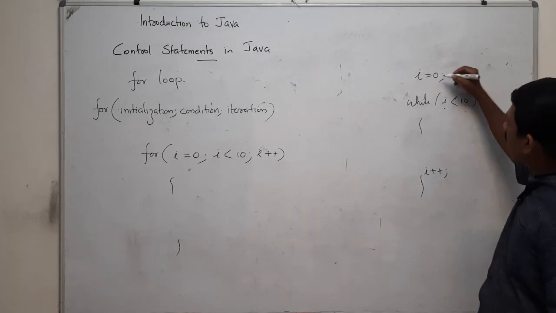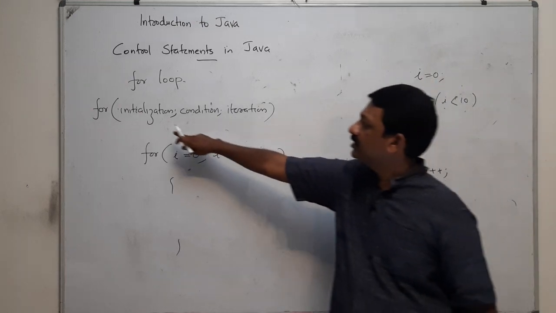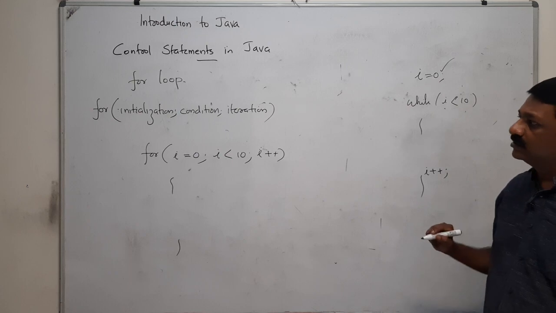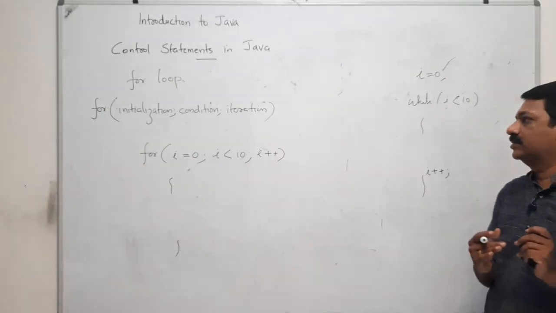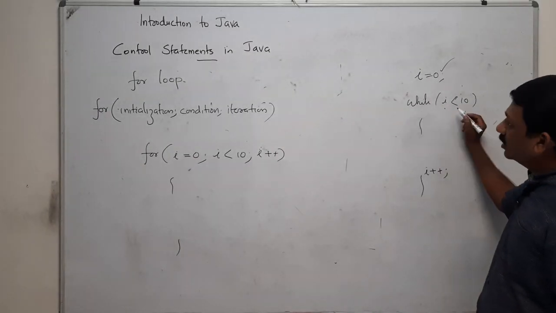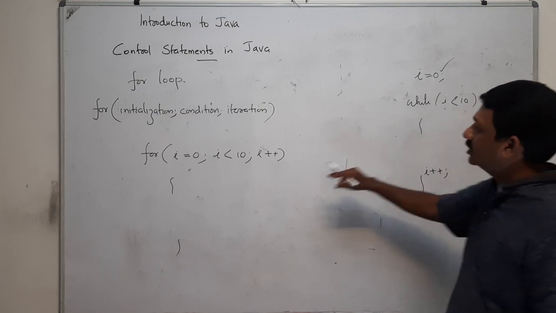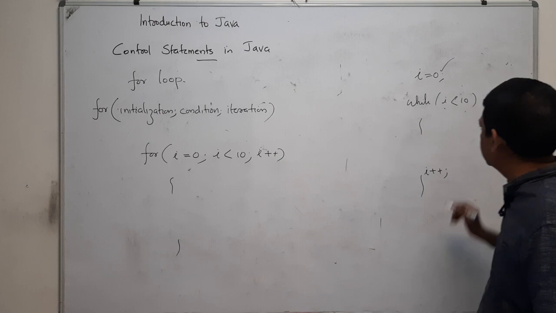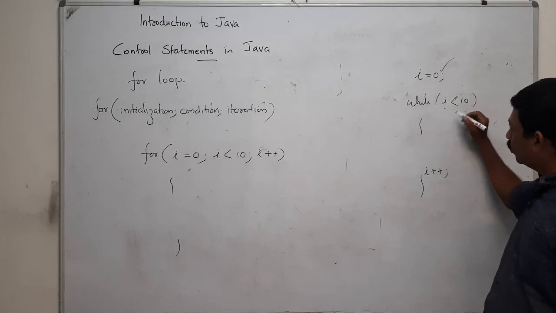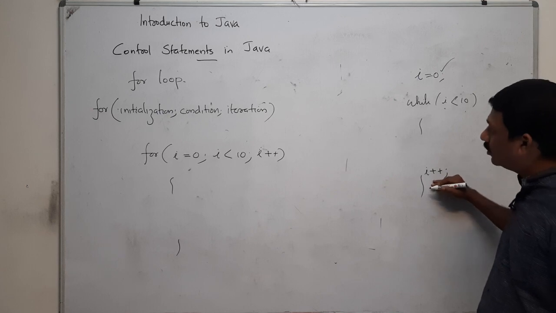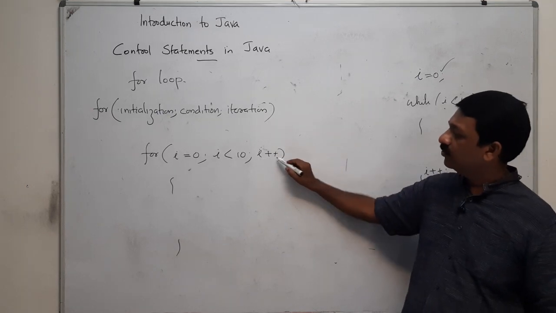Initially, in the initialization section, i equal to 0 initializes the variable. After that the condition is verified, checking whether i is less than 10. If it is true, then the sequence of statements is executed. The last statement updates the value of i.